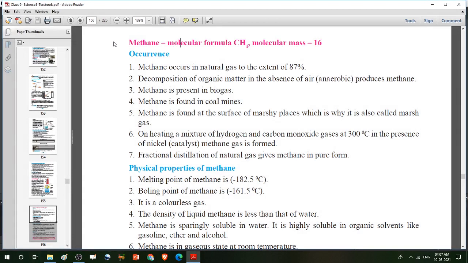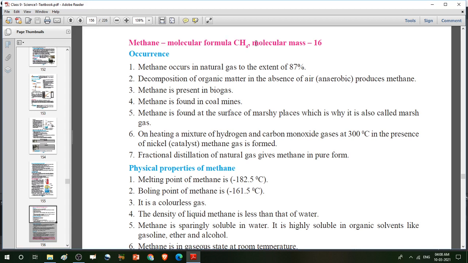And our today's topic, methane. What is the molecular formula of methane? That is CH4, where the number of carbon atom is 1 and number of hydrogen atom is 4. Clear? And methane is the smallest hydrocarbon.